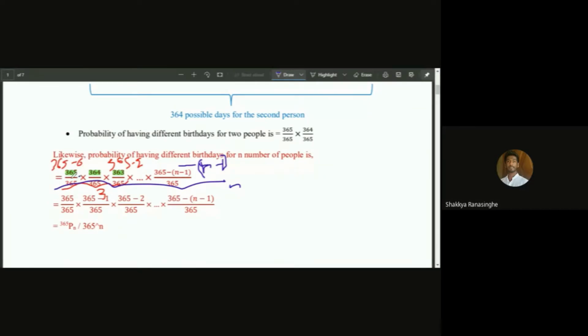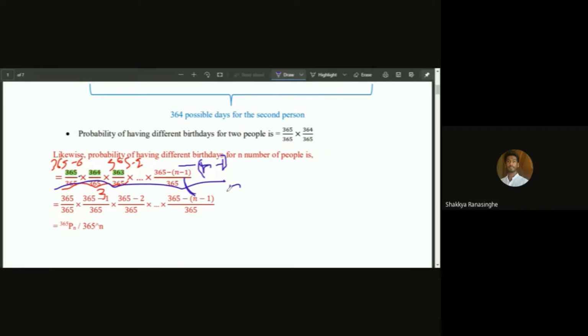So over here it's n people, so we are subtracting n minus 1. Now we are multiplying 365 over 365, because we need the probability. The number of all possibilities is 365, so the probability is 365 over 365 for the first person. For the second person, it's 364 over 365, and it goes on like that.